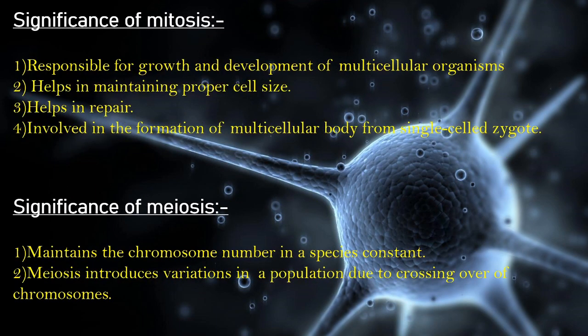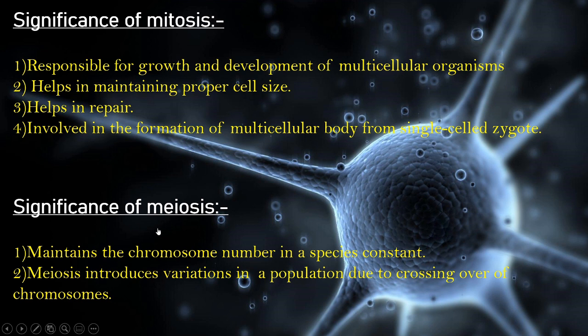Next, in this slide, we will discuss the significance. We have already learned about mitosis and meiosis. Now the question arises, what is the significance of this? Okay, let's know about that. Number one, mitosis is responsible for growth and development of multicellular organisms because it is found in the somatic cells. Next, it helps in maintaining proper cell size. Thirdly, it helps in repair. And number four, it is involved in the formation of a multicellular body from a single-celled zygote.